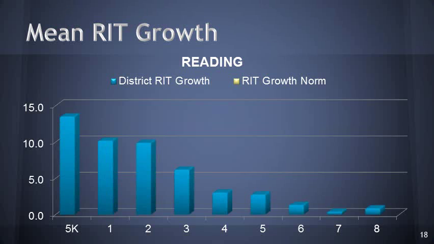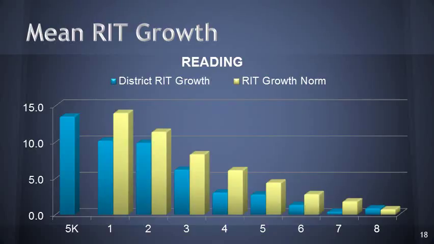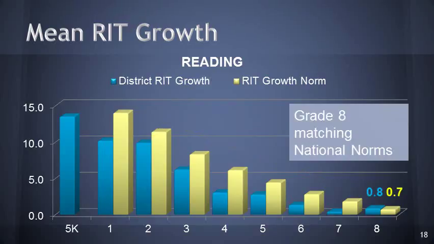And this is for reading. And then the yellow represents the national RIT growth norm for reading at each grade level. Grade 8 was the only grade that actually matched the national norm, with the 0.8 for district-wide 8th grade compared to the 0.7 national norm.